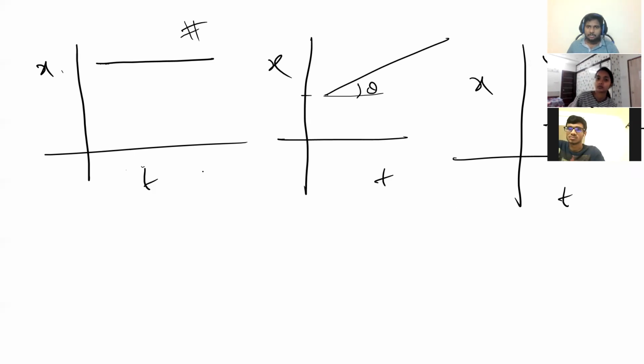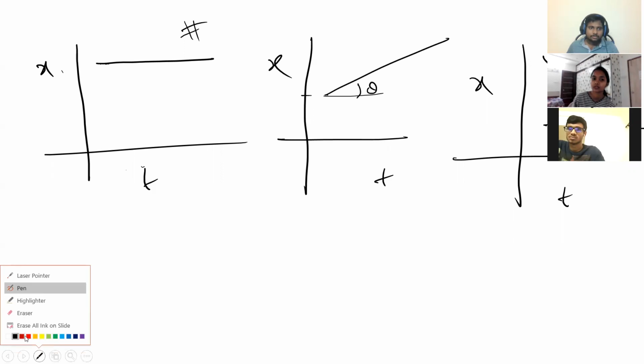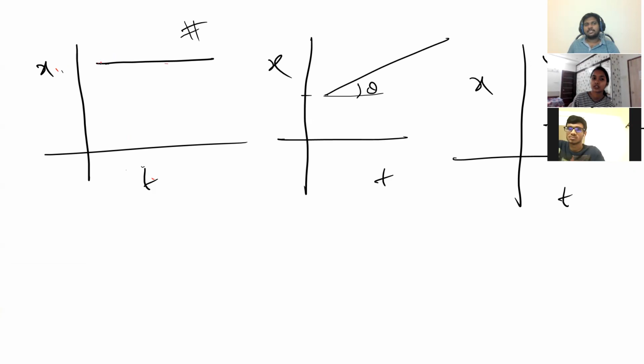Shall I explain or will you tell? dx by dt is what? Straight line, right? It's a straight line. What is the slope here? A line parallel to the x-axis.